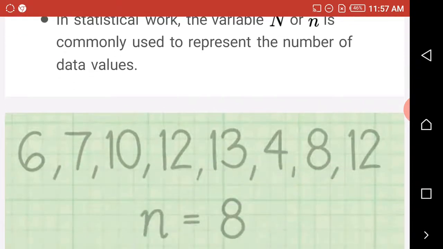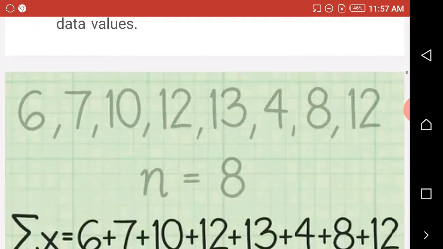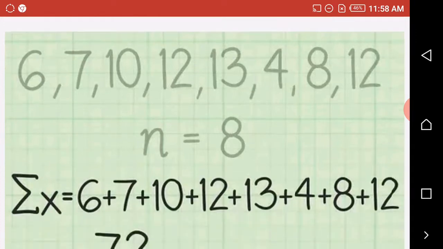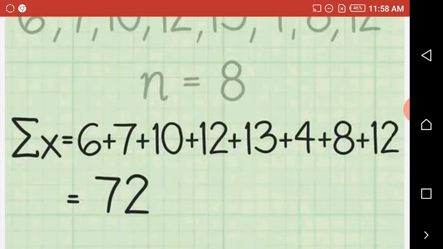Now, we have 6, 7, 10, 12, 13, 4, 8, 12. When you add these figures together, you will get 72. This sigma x is equal to, that is summation, the sum of x, the sum of those numbers.